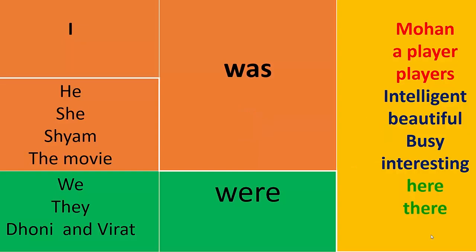Take the example of was and were, and this chart helps you to understand the using of was or were. I was a player 2 years ago. That means I am not a player now. They were here yesterday. Means they are not here today. So you can make the sentences as we discussed in the previous slide. You can add not as well. Remember, was or were: was for all singulars and were for all plurals.